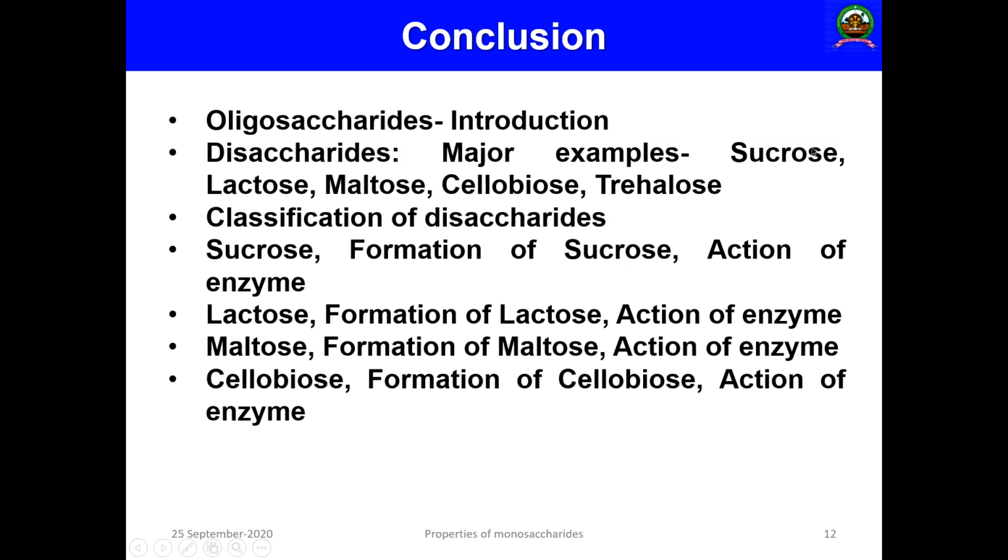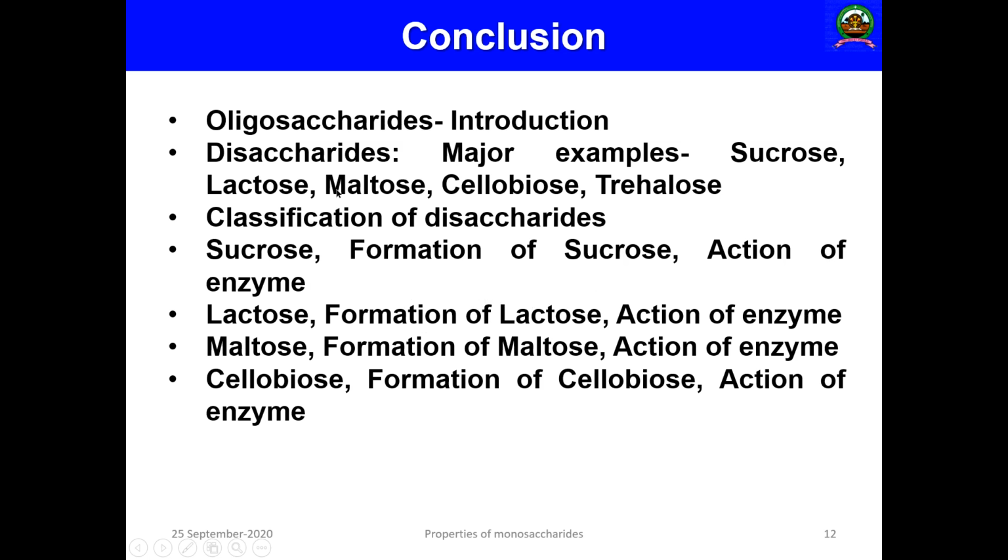Their major examples are sucrose, lactose, maltose, cellobiose, trehalose, melibiose, gentiobiose, etc. Then the classification of disaccharides based on reducing and non-reducing. Then we discussed 1,1 and 1,2, 1,4 and 1,6 glycosidic linkages.